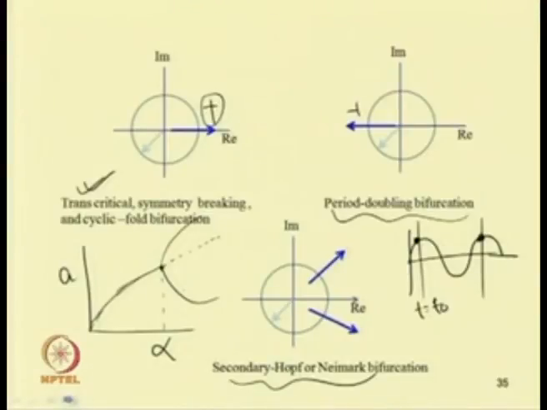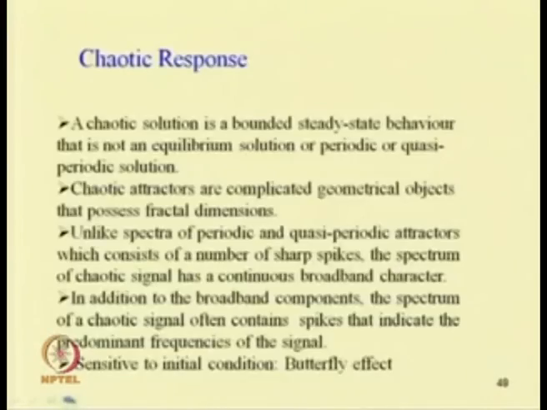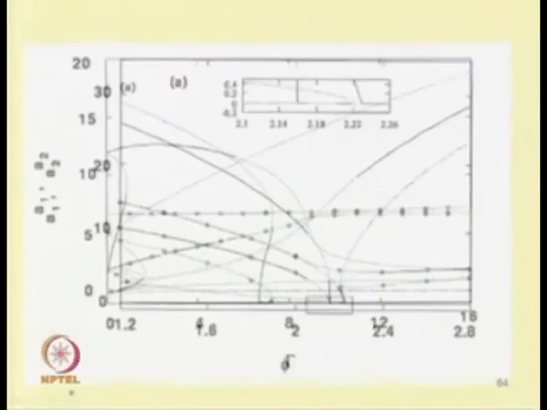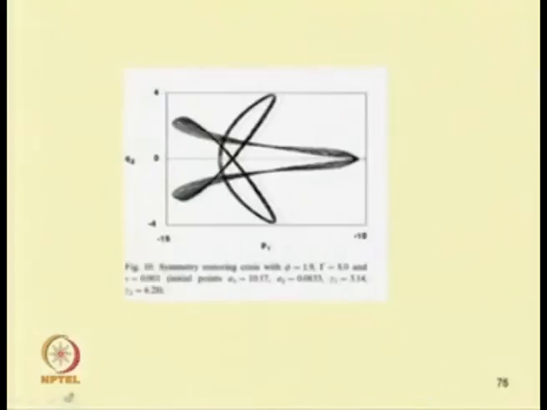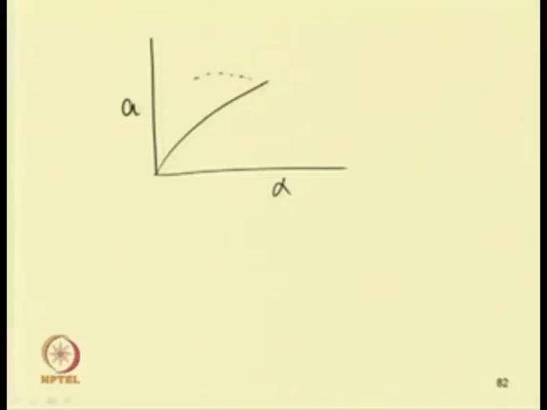So, in case of subcritical symmetry breaking, we can see some examples here. In case of subcritical, we can have A and alpha in this way. So, this is stable and this is unstable.